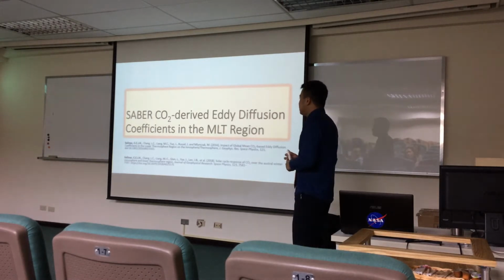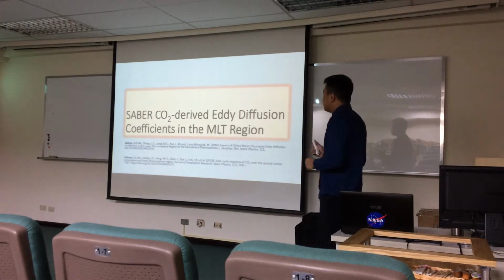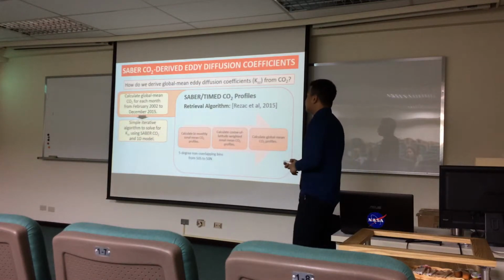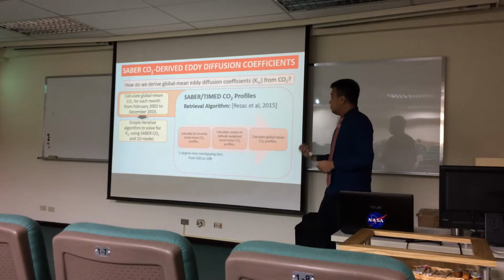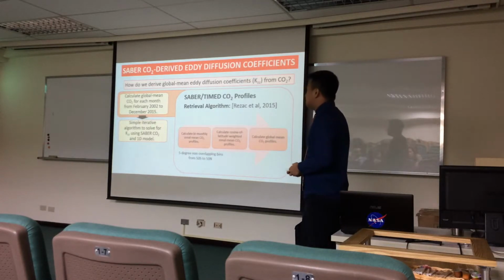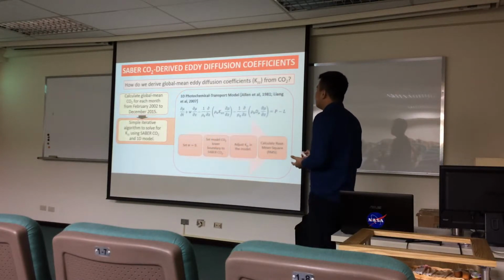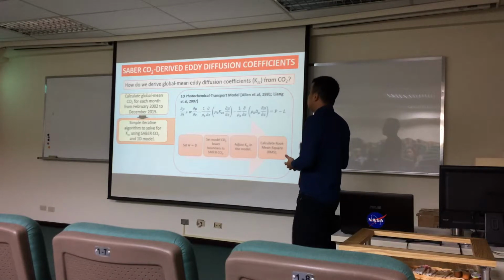So the first highlight is deriving these SABER CO2-derived eddy diffusion coefficients in the MLT region. How did we derive these coefficients? First, we took SABER CO2 profiles between 50 degrees south and 50 degrees north and calculated bi-monthly global mean profiles from February 2002 to December 2015. We then simulated each one of these profiles using a one-dimensional photochemical and transport model.